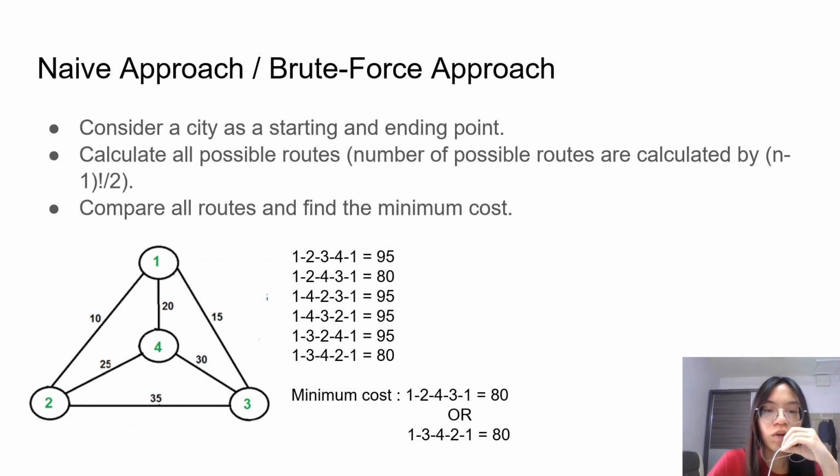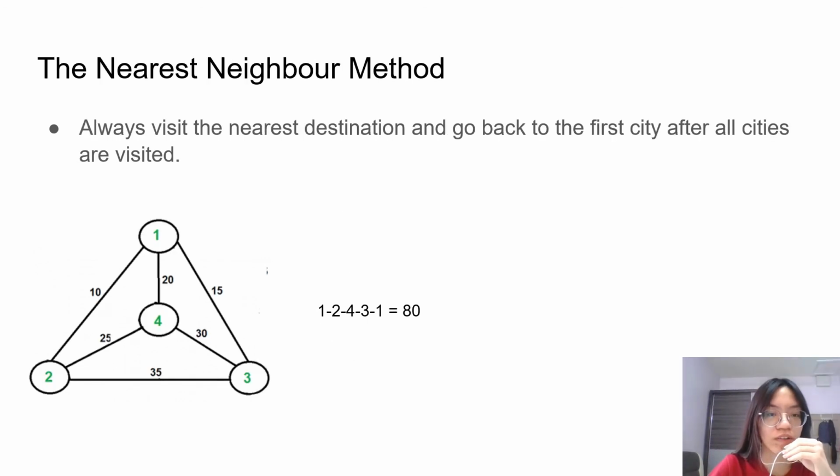Therefore, the minimum cost is 12431 or 13421. The next method is the nearest neighbor method. From this method, we always visit the nearest destination and go back to the first city after all cities are visited. So we set 1 as the initial and final point.